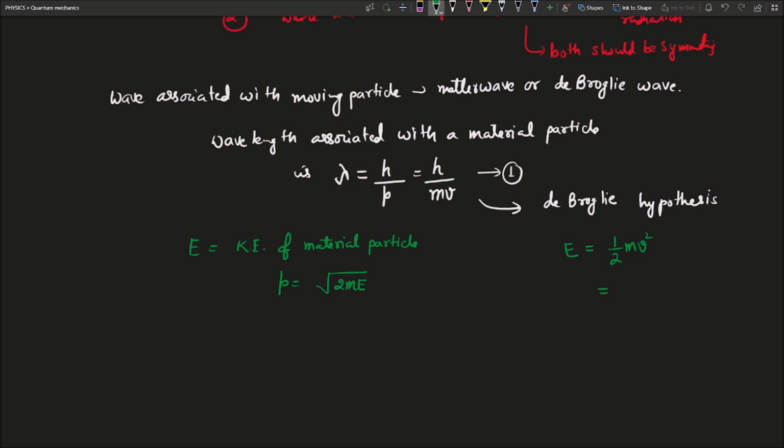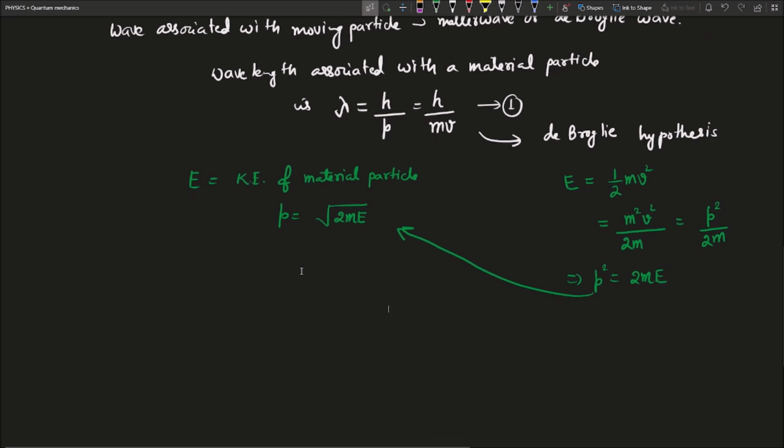Multiplying numerator and denominator by m, we can write p square divided by 2m. So p square is equal to 2mE, and from this we have p equal to root over 2mE.